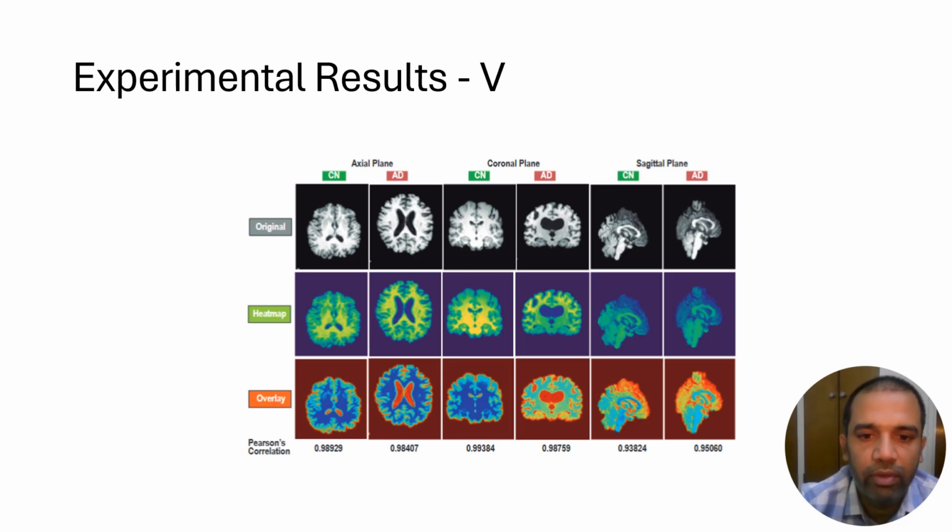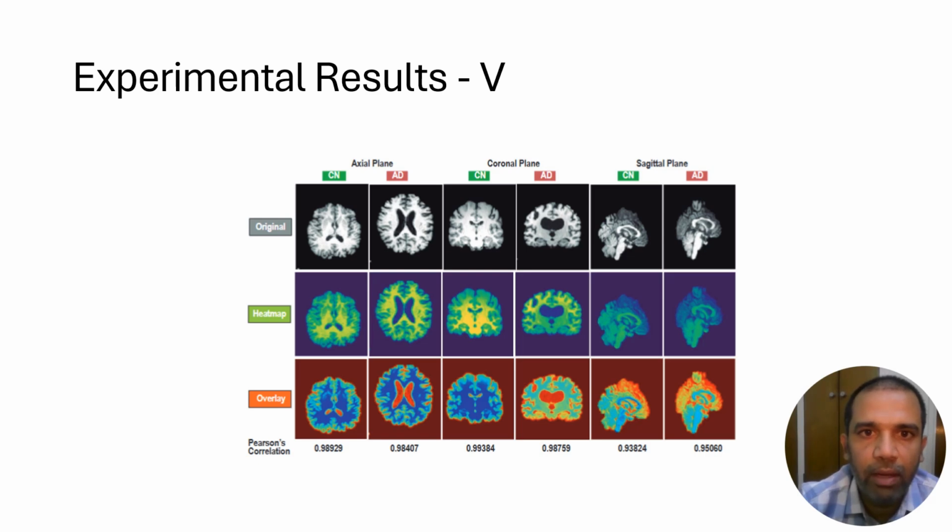And what we observed here is the red regions in the overlays. So this is the heat map from the GradCam, and when we overlaid this heat map on the original image, we get this third row of images where red regions in the overlay signify a close affinity to the predicted class. The axial plane here highlights regions associated with neurodegeneration, atrophy, or abnormal metabolic activity in Alzheimer's disease.